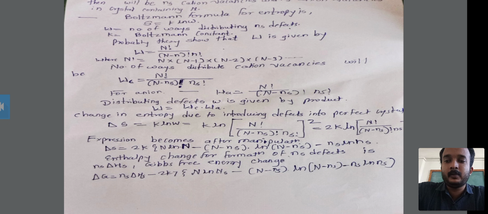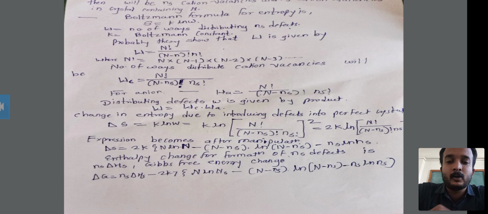Therefore k ln of bracket N factorial upon bracket N minus Ns factorial into Ns factorial, bracket complete, raised to square. This 2, raised to square, is put up above of the k. Why?